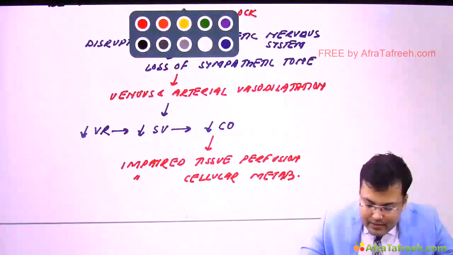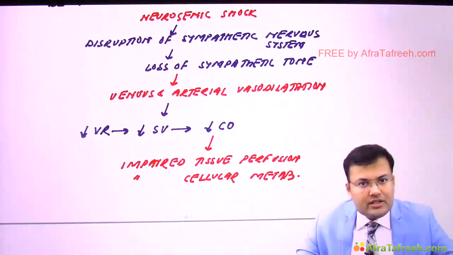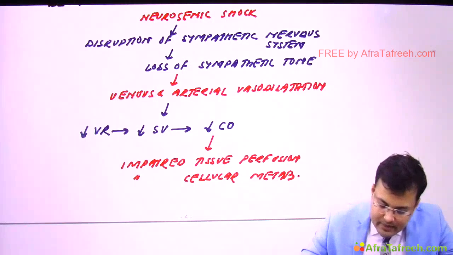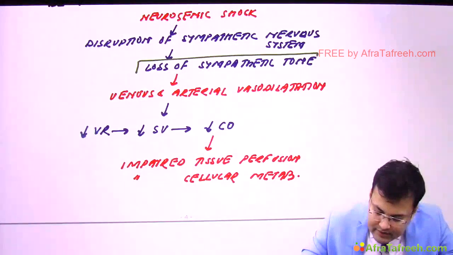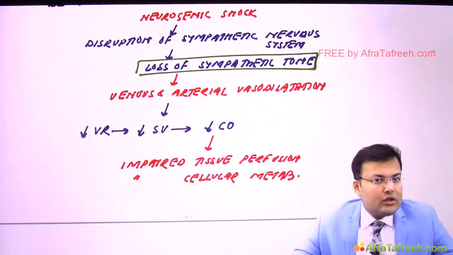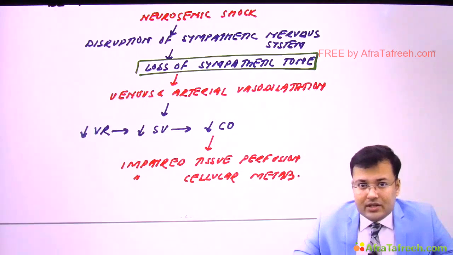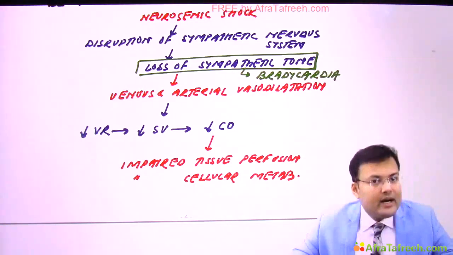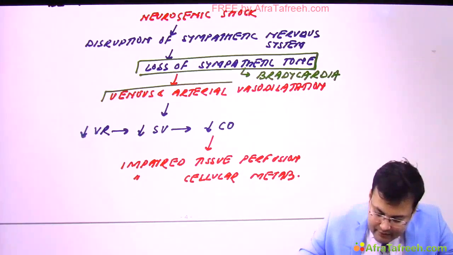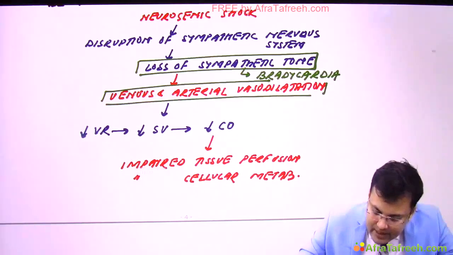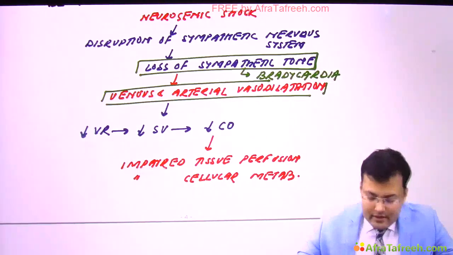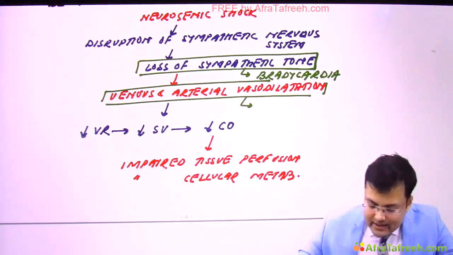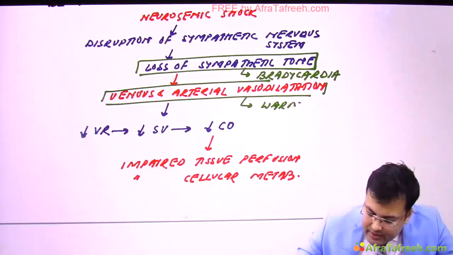Now it's very, very important because many times in AIIMS there were questions related to neurogenic shock. First, see here, in this patient there is loss of sympathetic tone. So because of this loss of sympathetic tone, what is the clinical manifestation? These patients will be having what? Bradycardia. Clinical manifestation, first, bradycardia. Second, these patients are having venous and arterial vasodilatation. Because of that, there is pooling of blood. So what happens? There is warm and dry skin. So second problem, these patients have warm and dry skin.